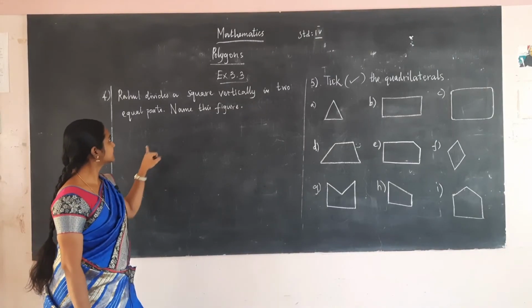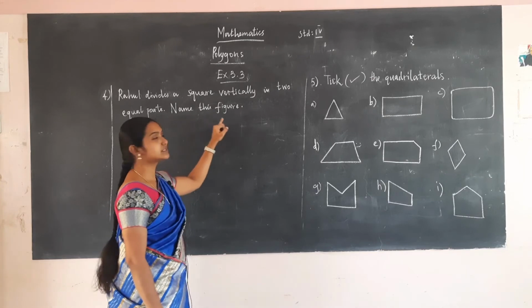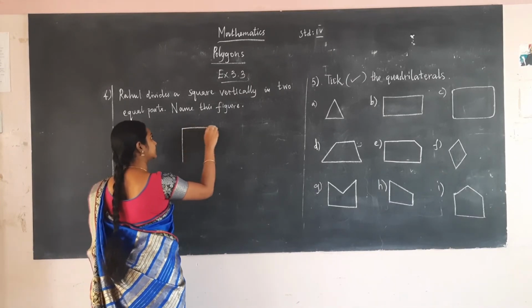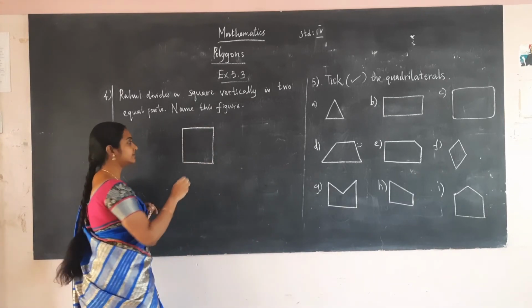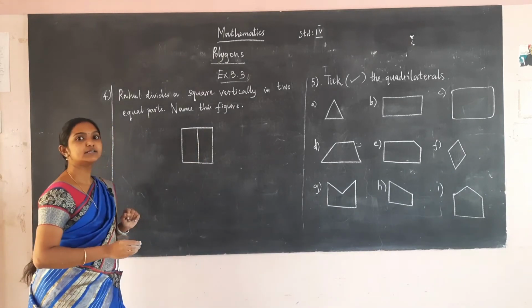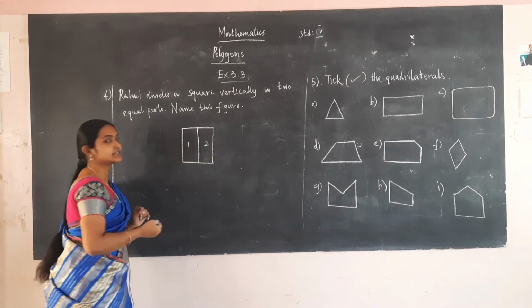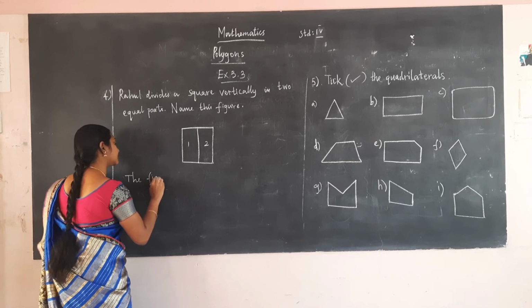The fourth question is Rahul divides a square vertically into 2 equal parts. Name this figure. First let us draw a square and divide them vertically. So the figure got is rectangle. Here is one rectangle and here is another rectangle. So the figure got is rectangle.